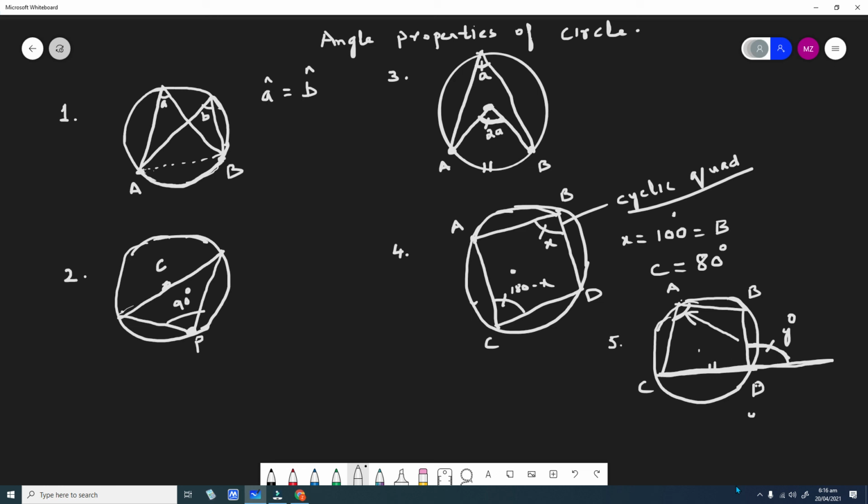That is, y degree is always the same as A degree, whatever the angle here. Maybe this angle may be denoted by x degree, then y is equal to x degree. So this is another important angle property of a circle.